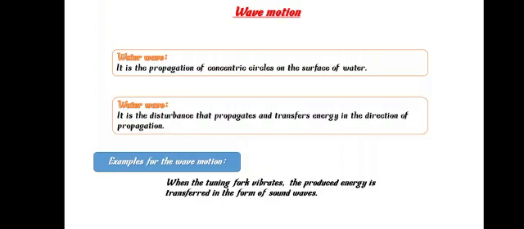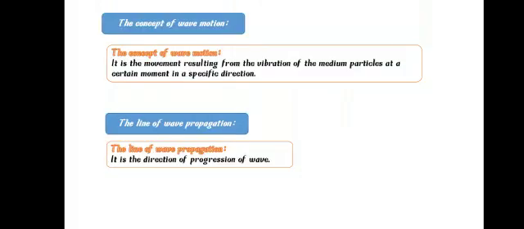For the water wave, it's the disturbance that propagates and transfers the energy in the direction of propagation, which means that the energy transfers from one particle to another without moving the particle itself. Examples for the wave motion: when the tuning fork vibrates, the produced energy is transferred in the form of sound waves. In the same way, the sound energy transfers from one place to another without moving the particles of air itself.